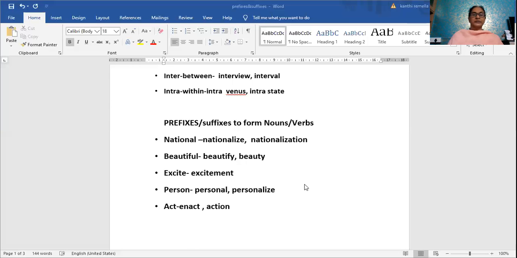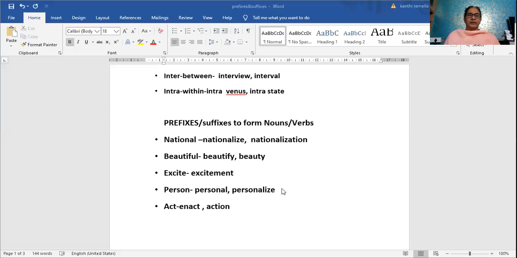Person. Person itself is a noun. Personal, as in personal information, is an adjective. Personalize is the verb. This is my personal. So person is the noun. Personality can be the noun here. If you want to make a noun, you can say person. Personal is the adjective. Personalize is the verb. And personality is the noun.